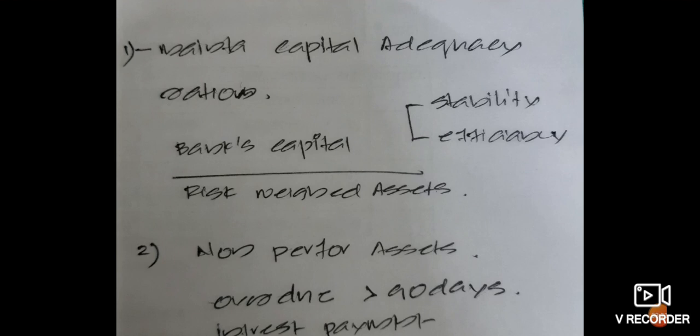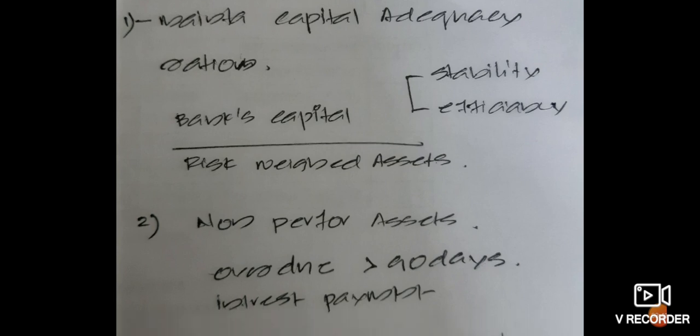Capital adequacy ratio, from the word itself you can say that it's the ratio of a bank's capital to its risk-weighted assets. Bank's capital means all the capital that the bank is having. From the word we can understand what a bank's capital means. Then risk-weighted assets means all the loans issued by the NBFCs are considered as their assets, because in the future that money will be coming back to the NBFCs. Okay, so not only NBFCs, all the assets of all the banks are their loans. Their loans are their assets.